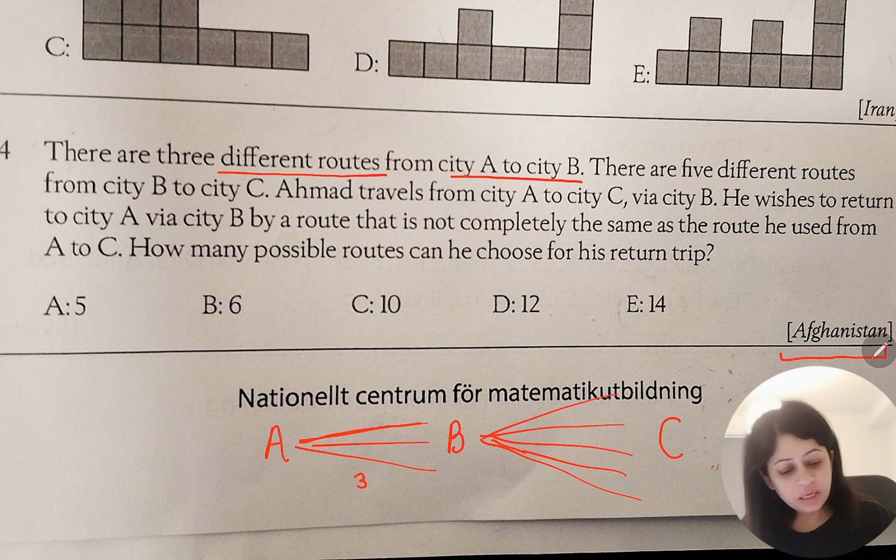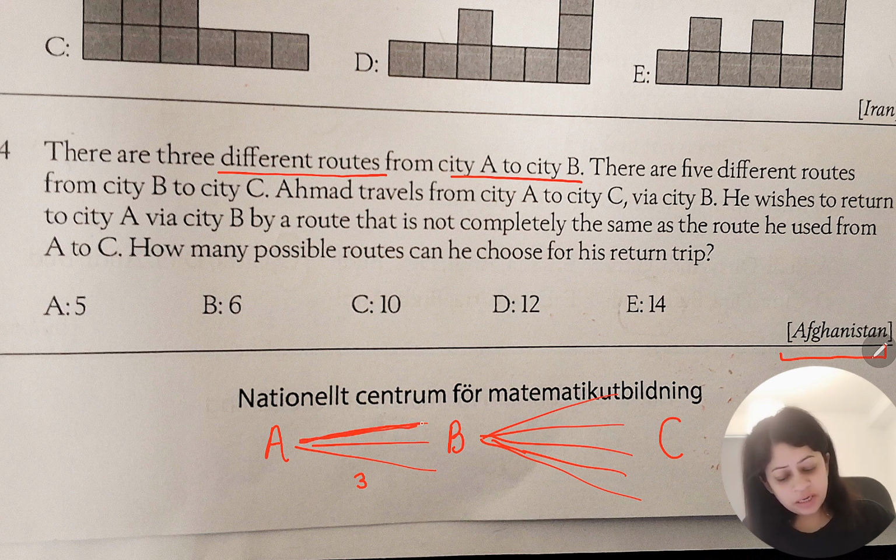right? He wishes to return to A via city B or via route that is not completely the same. So that means he wants to come through city B only, but from a different route. How many possible routes can he choose for his return trip? Okay. Now you tell me. Suppose he takes the first route.